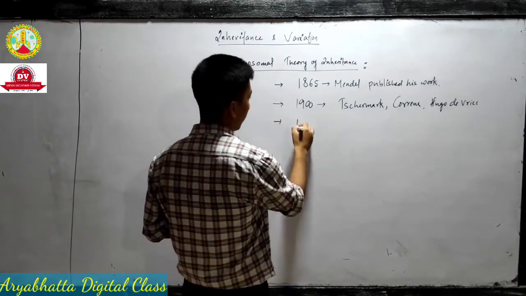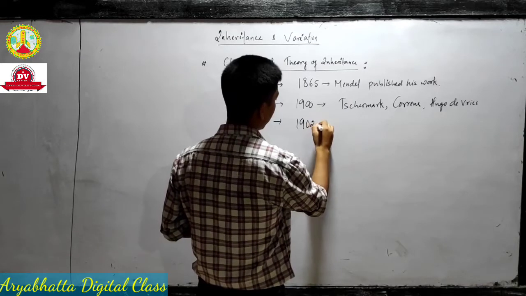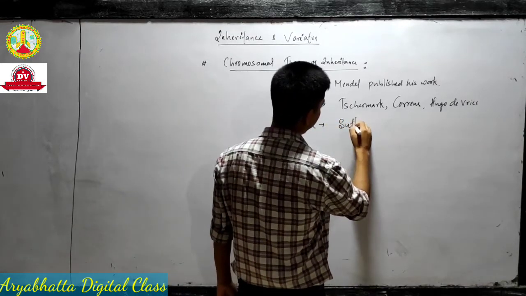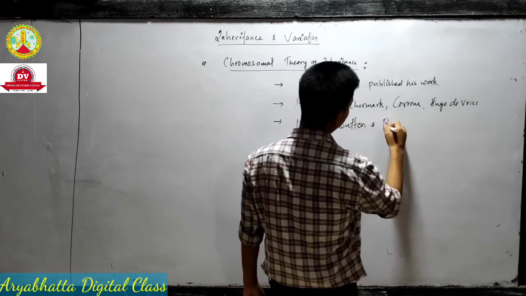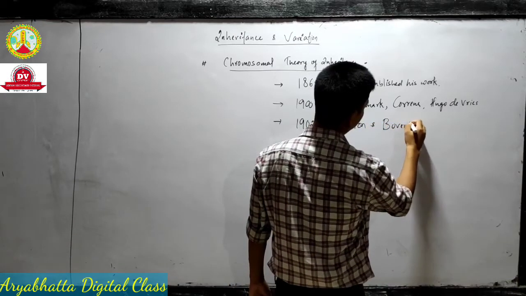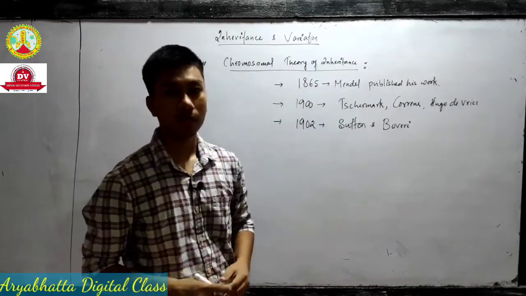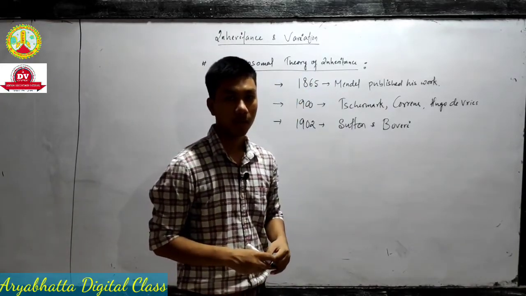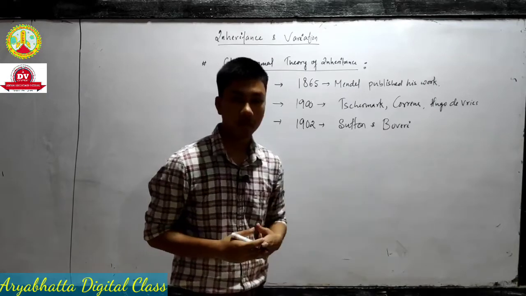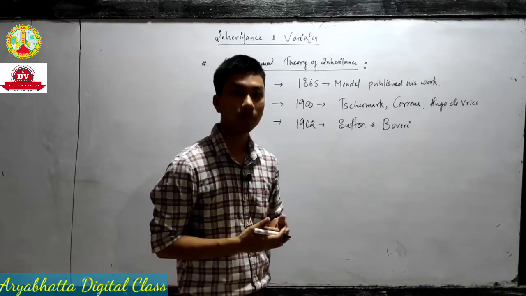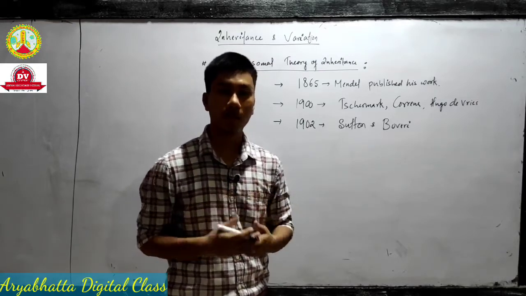Now, in the year 1902, two scientists, Sutton and Boveri, discovered the chromosomal theory of inheritance. Okay, and these two scientists said that the genes are located on a chromosome itself and are passed from generation to generation.